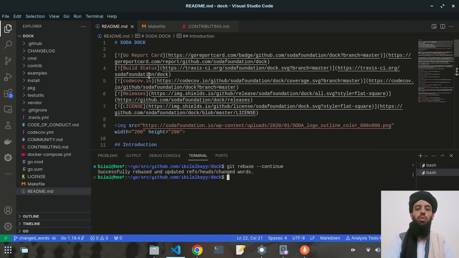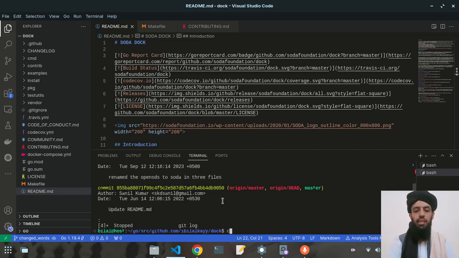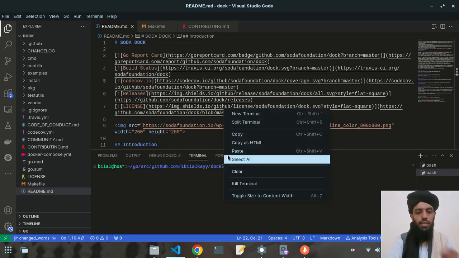All right, so this is how you can edit it. First of all, rebase it by taking the previous commit ID. Don't take the present commit ID. Instead, take the previous commit ID that is present. Like if I show you, if you want to edit this commit, you need to pick this ID. Once you pick this ID, write git rebase -i and put that commit ID here like this.